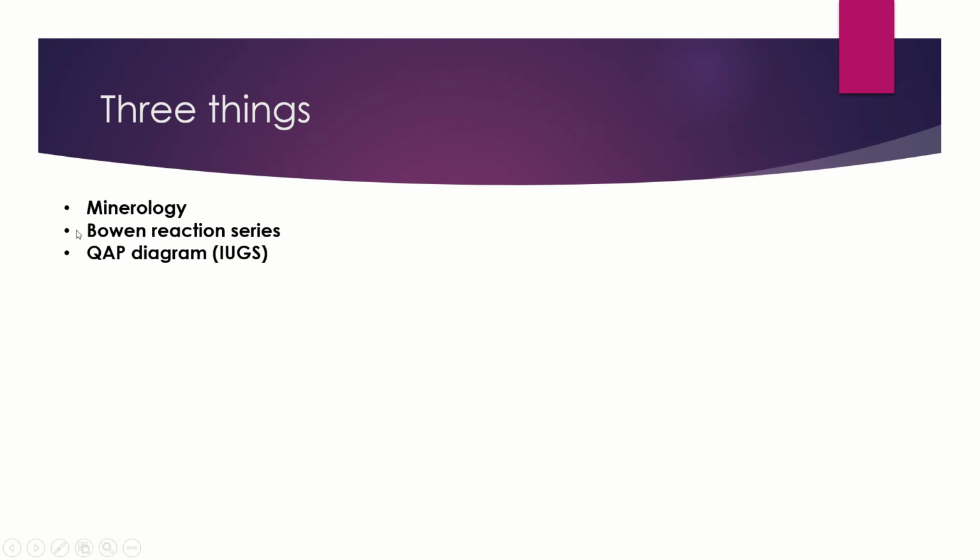Then the second thing is you need to know Bowen's reaction series. I know every one of you knows this: continuous, discontinuous series, the sequence of crystallization, olivine, pyroxene, amphibole, biotite. But we don't always have everything present in our mind, whatever is in Bowen's reaction series. Then the third thing is the QAP diagram, which comes under the IUGS classification. So let us see first the Bowen's reaction series.